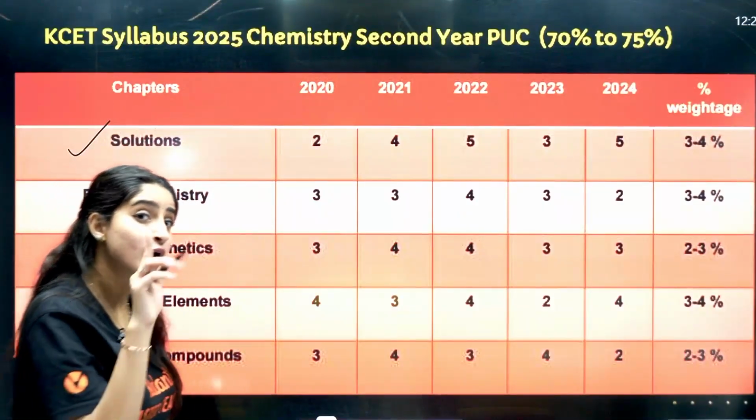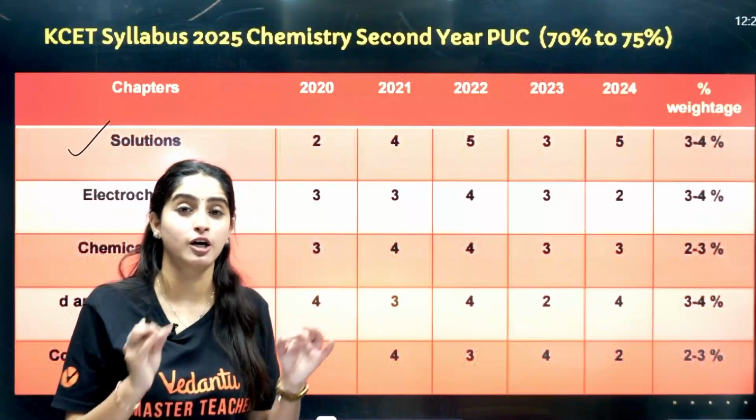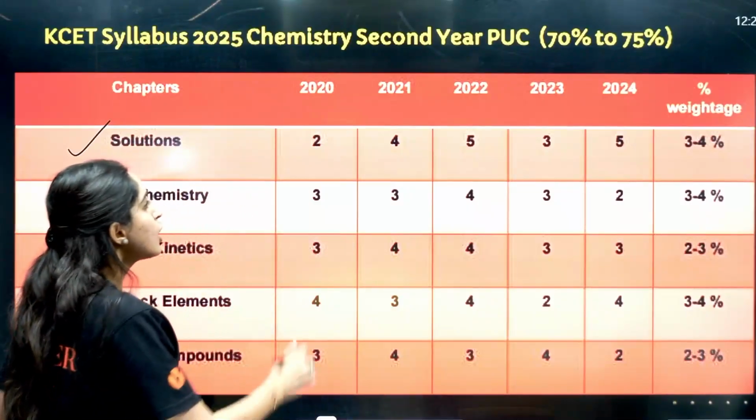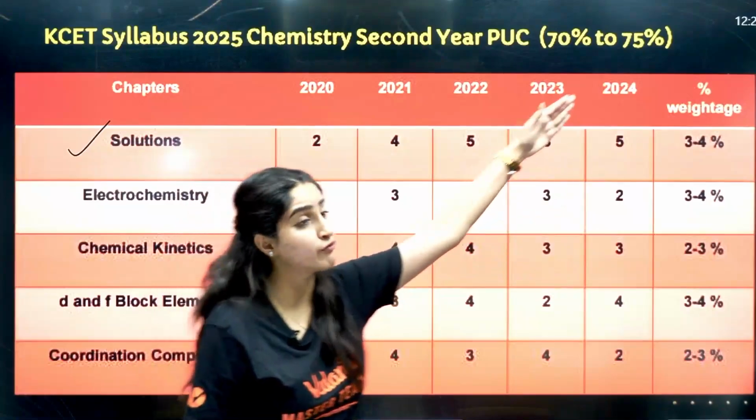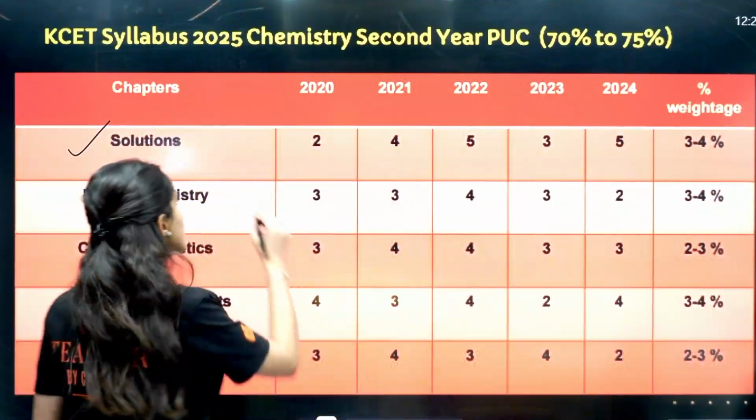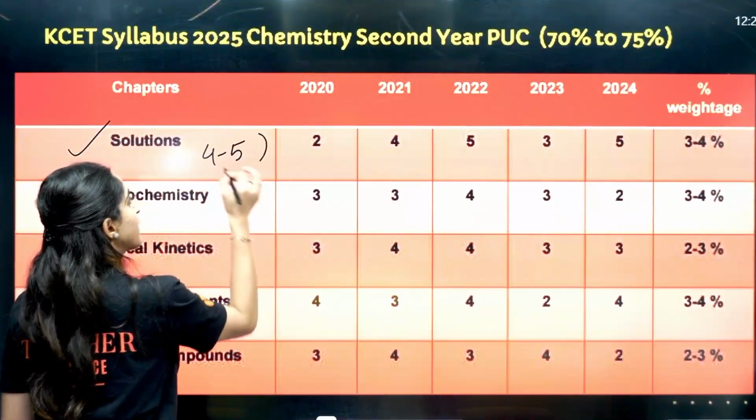As I told you, mole concept and concentration terms will be applied here, right? So around 5 questions were asked in 2022, and 5 questions in 2024. So you can expect 4 to 5 questions from here.